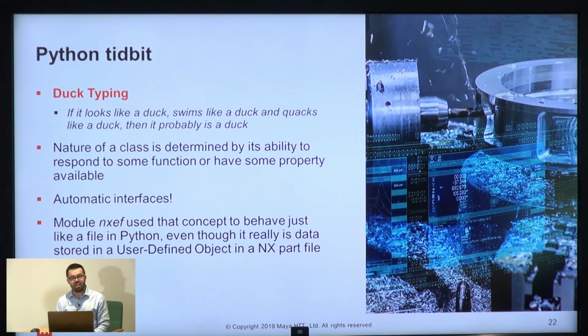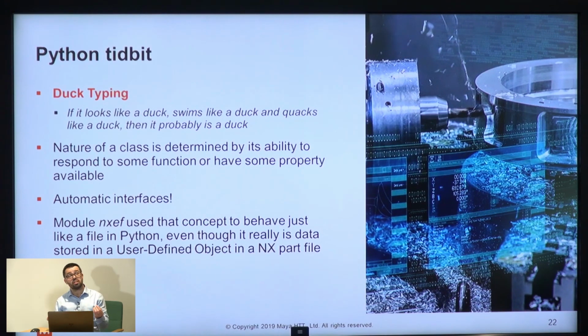For example, if I have an object that has a function called quack, and that's how I determine if it's a duck, then any class that has a function quack is effectively a duck from a Python point of view. You could pass that to any other function and it would just be able to call class dot quack, and it would be determined to be a duck at that point.